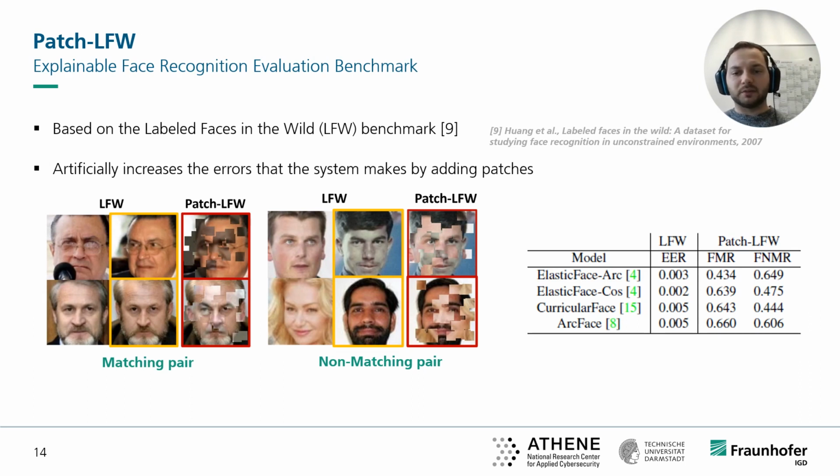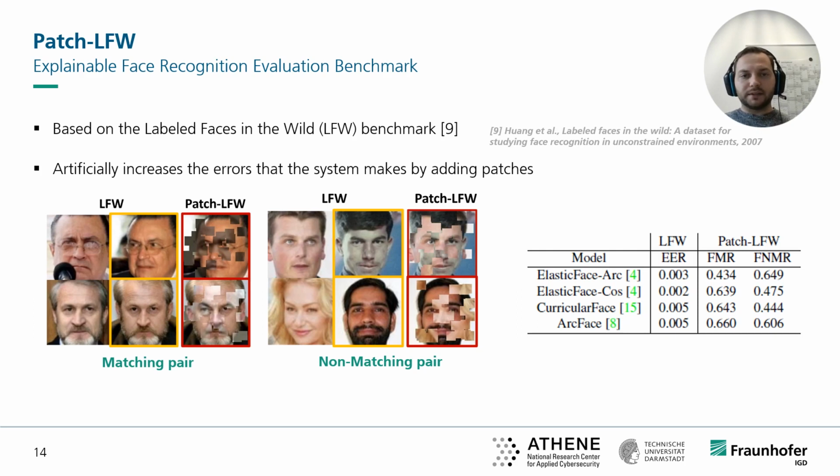For the evaluation of the proposed explainable face matching approach and the comparison with other methods, we built a new benchmark dataset, PatchLFW. PatchLFW is based on the Labeled Faces in the Wild LFW dataset. Since in most cases it is more interesting from a practical perspective to know why the system made a wrong decision than to understand why it made the right decision, we artificially increase the errors that the system makes. To do this, we increase the amount of false non-matches by adding on the matching pairs patches from a random image of a different identity.